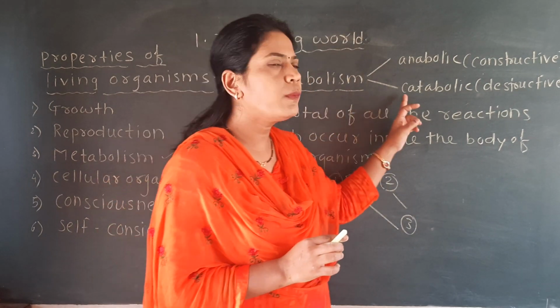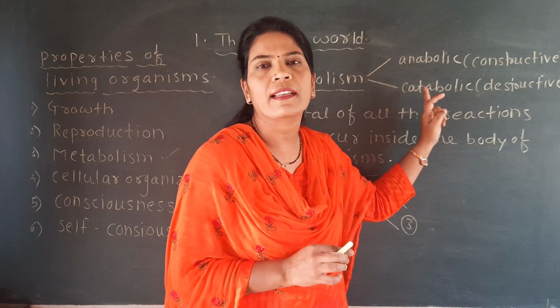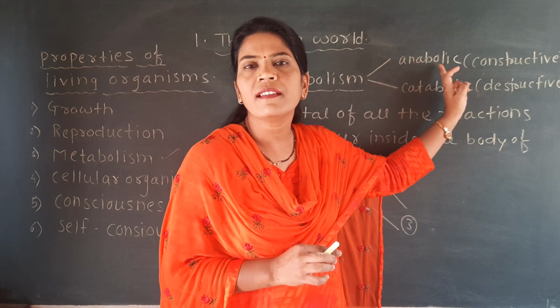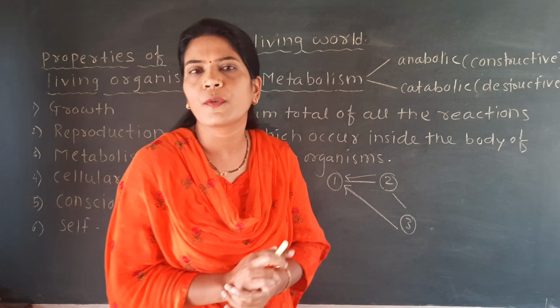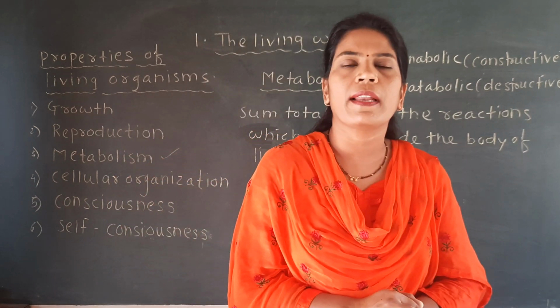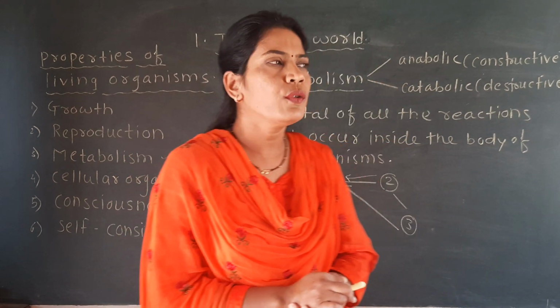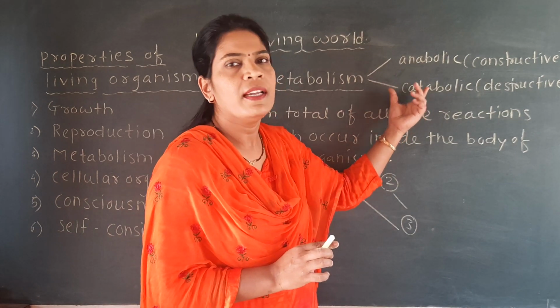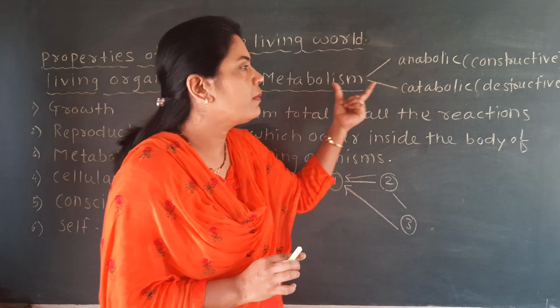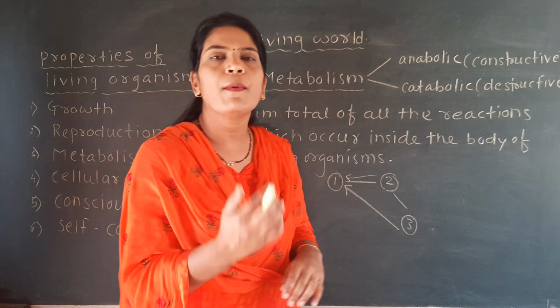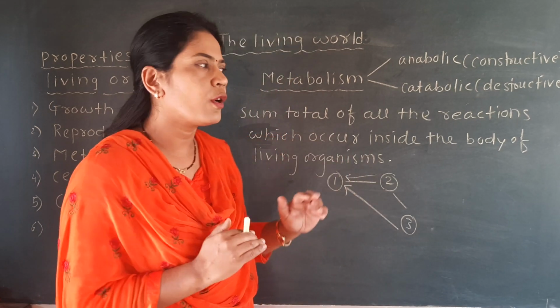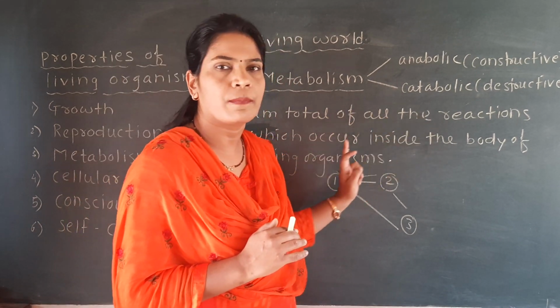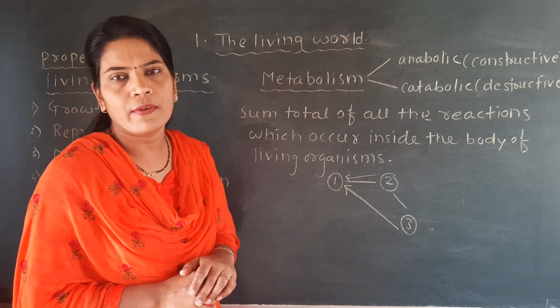So breakdown of the glucose molecule is called the catabolic reaction, while the synthesis of carbohydrate in plants during photosynthesis is called the anabolic reaction. So anabolism and catabolism are the two important parts of metabolic reaction, and metabolism is nothing but the sum total of all the reactions which take place in the body of a living organism.